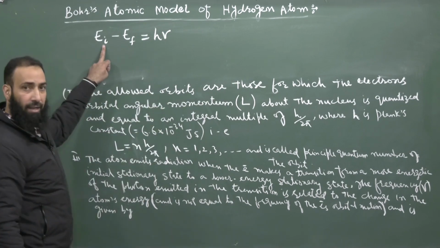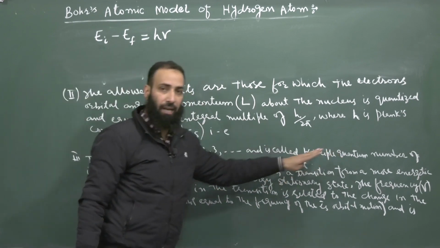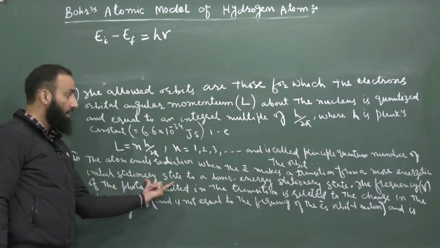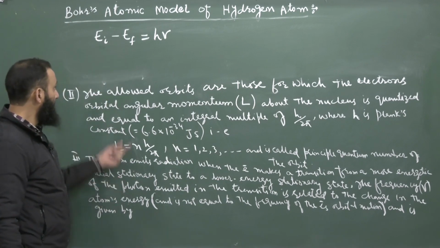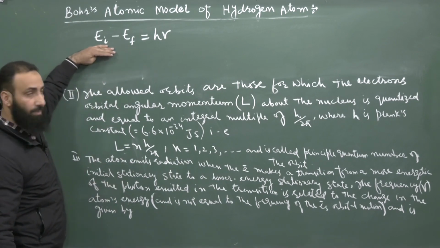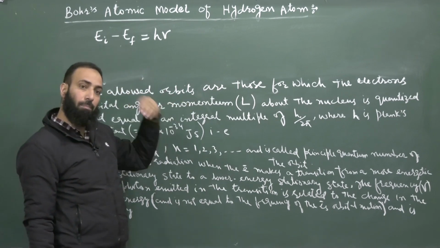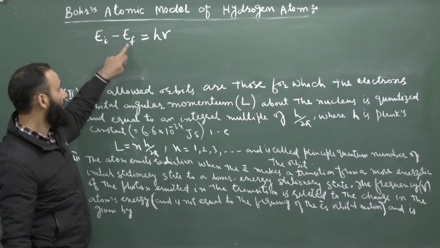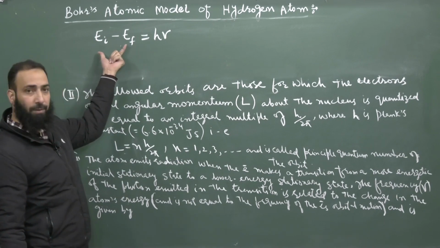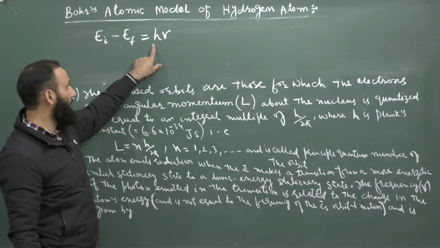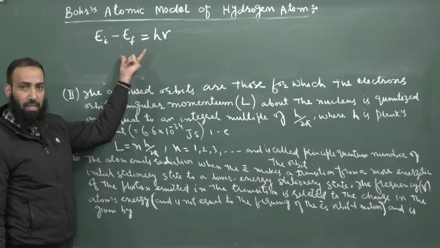E initial is the energy of the atom when the electron was in the initial higher energy state. Now, when it makes a transition to some final lower energy state, E final, the difference between these two energy states is equal to the energy of the photon. This is as per the conservation of energy.